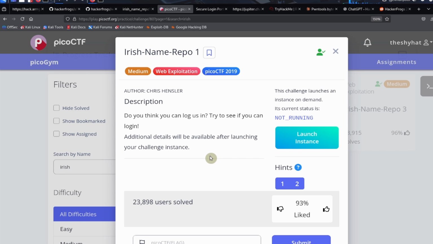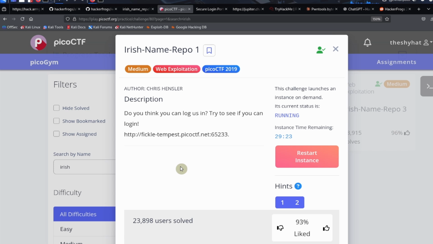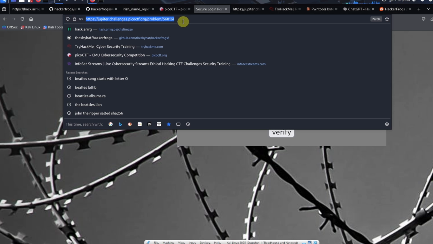So this is the type of challenge where you need to start up a virtual machine which hosts the website. And you can do that by clicking on the blue Launch Instance button over here. Okay, so now that the website is up and running, we can access it. So I'm just gonna get the link, and we can access it over here.